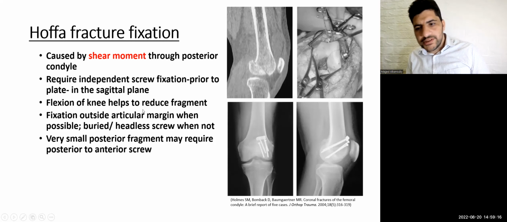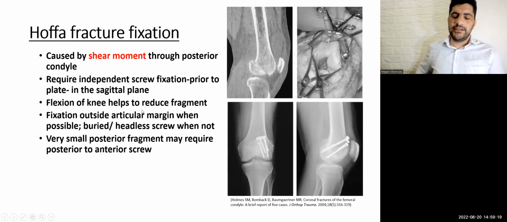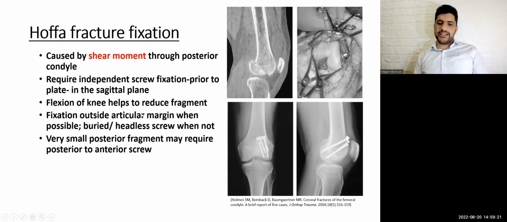Also, when you want to use a tourniquet in a fracture like this, it is advisable to flex the knee before inflating the tourniquet to make the hamstring muscles relaxed. Because when you inflate the tourniquet, the hamstring muscles will be tight, so it will be difficult for reduction. So bend the knee before inflating the tourniquet, and keep bending the knee while you reduce and fix the fracture.